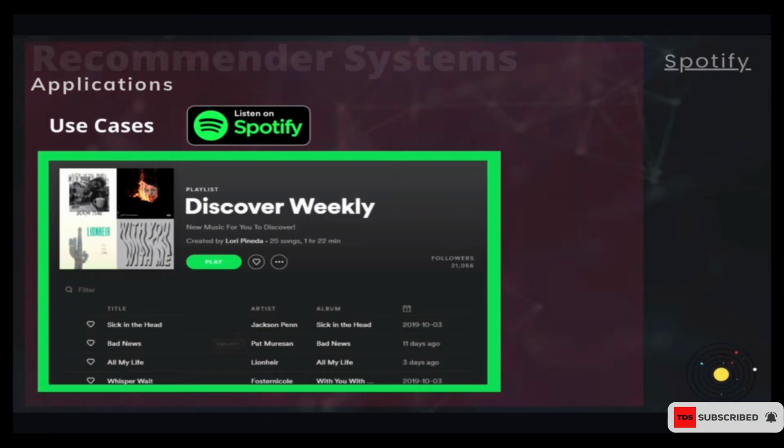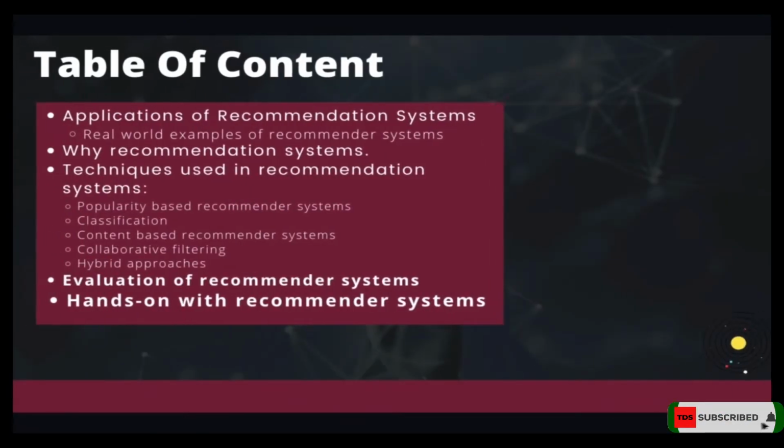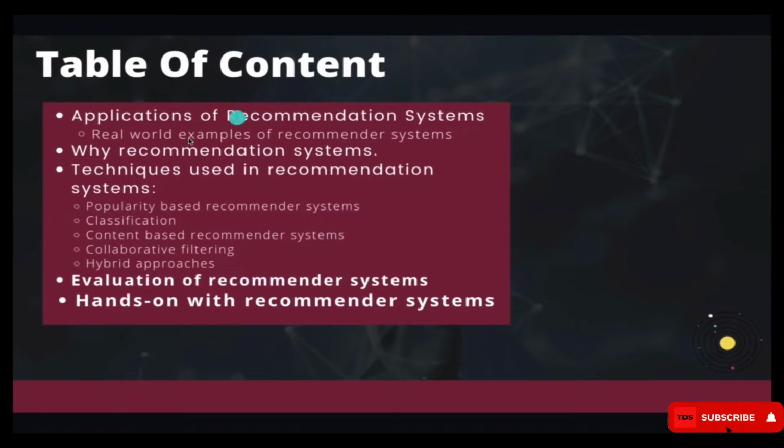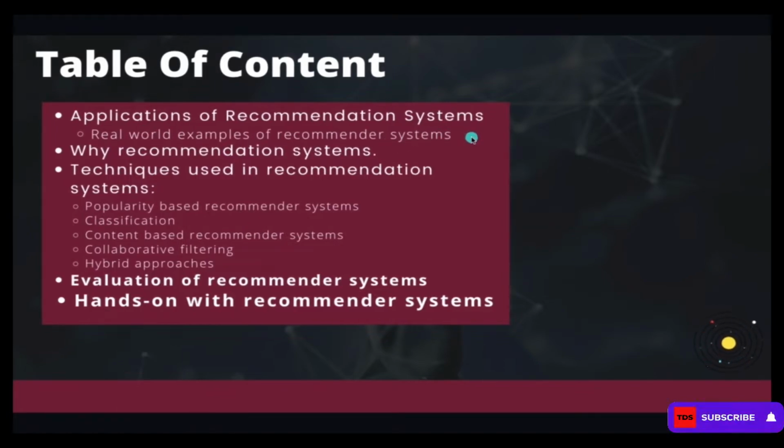All right, now this is what you're going to do in this particular tutorial. Applications of recommendation systems, as we have seen several of them, and I'm sure you're also a witness of recommendation systems in our society. We're also going to understand why recommendation systems are needed in the first place, and the techniques used in different recommendation systems. As I pointed out earlier, all these platforms are using recommendation systems, but they are using different kinds, and some of them are even combining different kinds to perform one kind of action. We're going to see that.